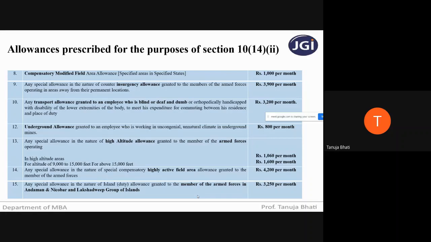So these are 15 special allowances which are given only in special cases. Why is it called special allowance? These are not given in ordinary cases. These are all given for special people: some are for armed forces, some are for the blind and deaf, some are for working in underground mines, some are for working in high altitude areas. So these are special allowances given to special categories. The amount of allowances is not completely taxable; there are certain exemptions which we have just seen. Among all this, children education allowance and hostel allowance are the ones majorly asked.